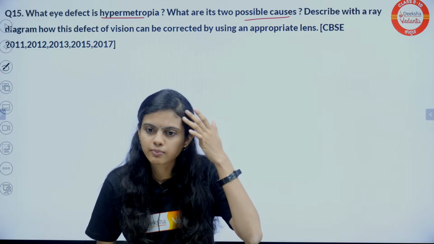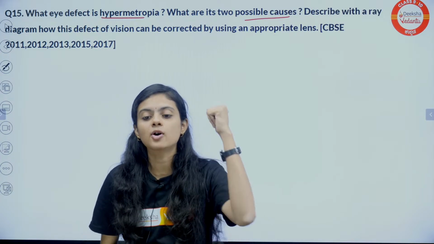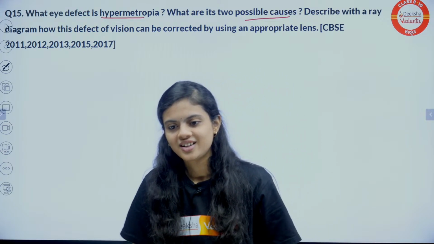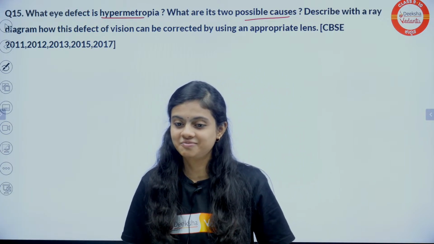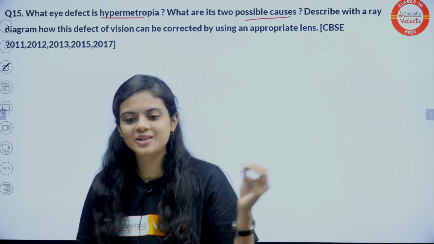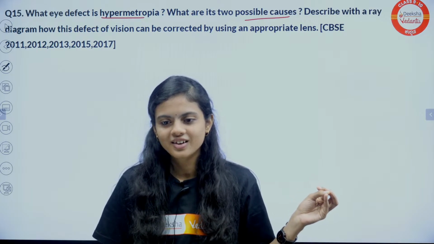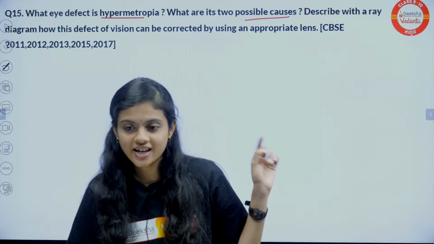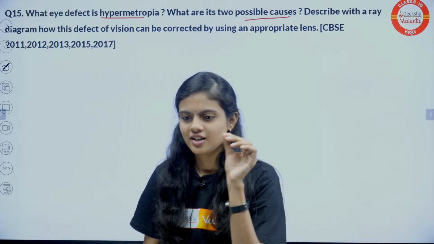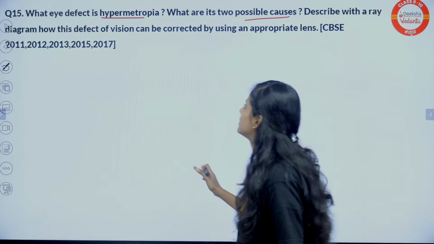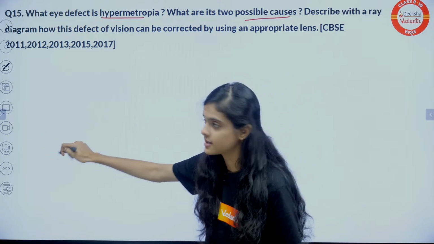Causes short eyeball, less curvature of eyeball. Exactly. All the concepts you have written in the chat. Yes, focal length of eye is too long. Great students, great. Okay, it's so good to see this many answers. And second, the eyeball has become small. Right. Exactly, students. All the concepts are discussed there.